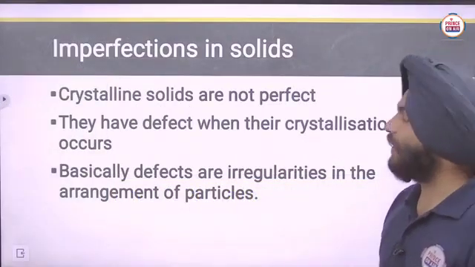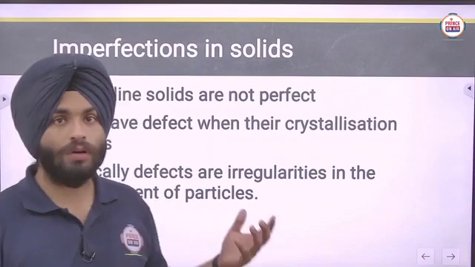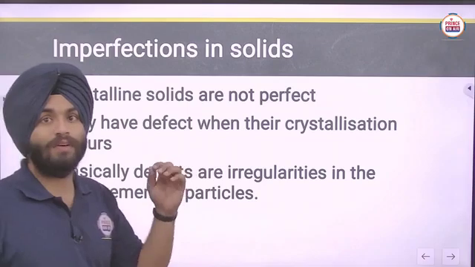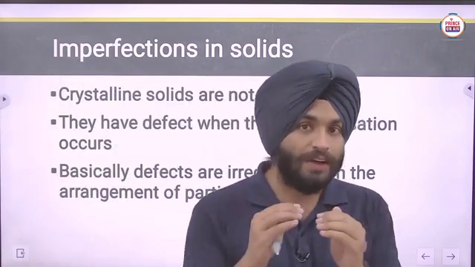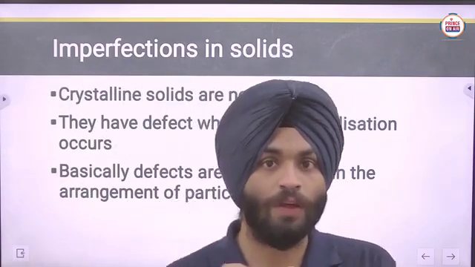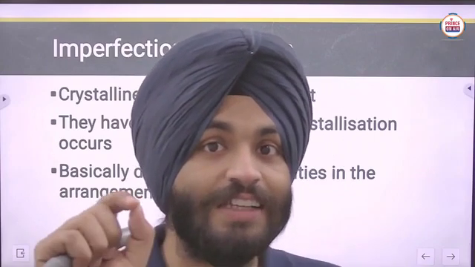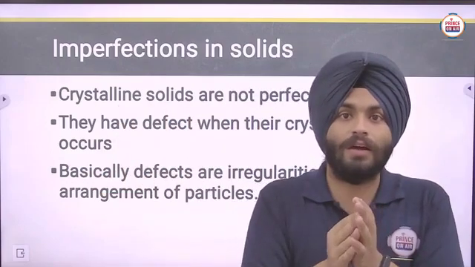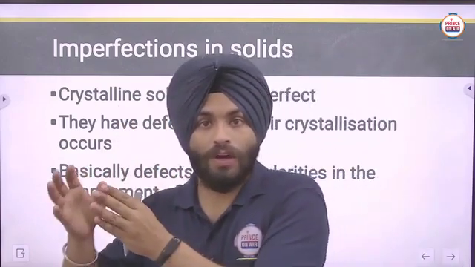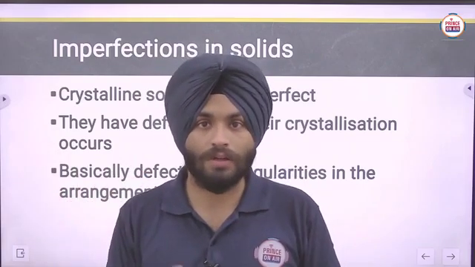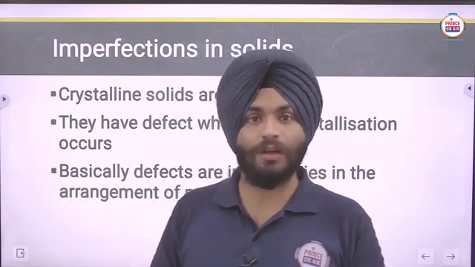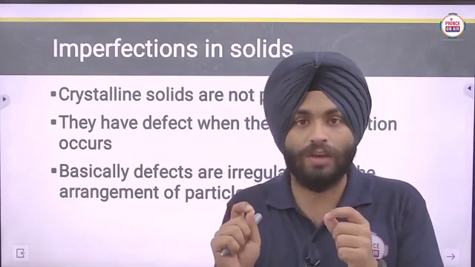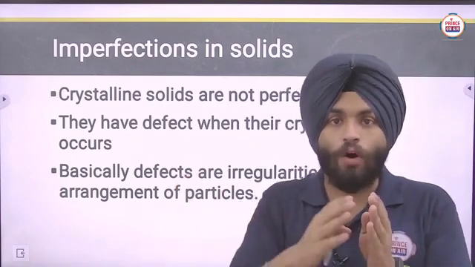Now, imperfections in solids. As we have discussed, crystalline solids are not perfect. They have defects when their crystallization occurs. Crystallization may occur from the amorphous to crystal form, as we discussed with the process of annealing. Whenever crystals form, that process may be fast, moderate or slow.